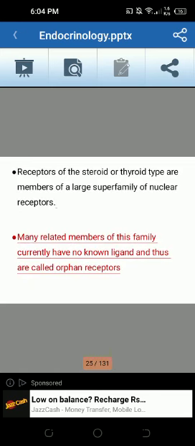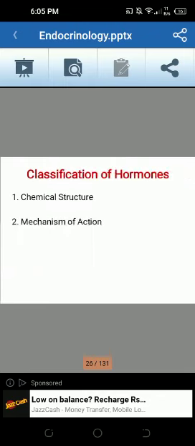Receptors of the steroid or thyroid type are members of the large superfamily of the nuclear receptors. Many related members of this family currently have no known ligand and thus are called orphan receptors.